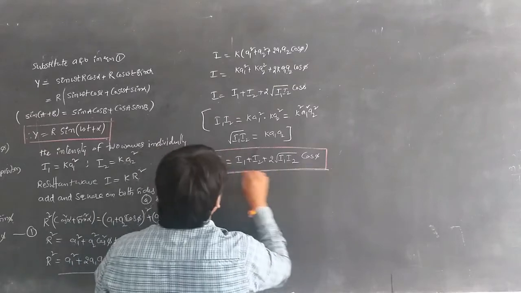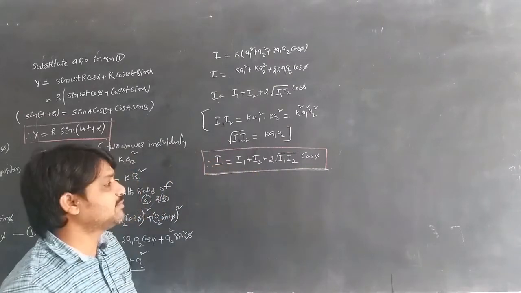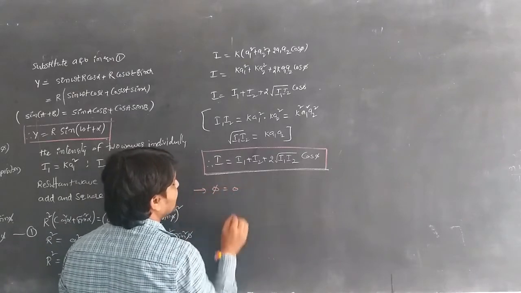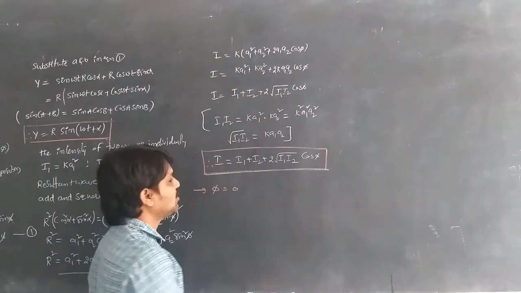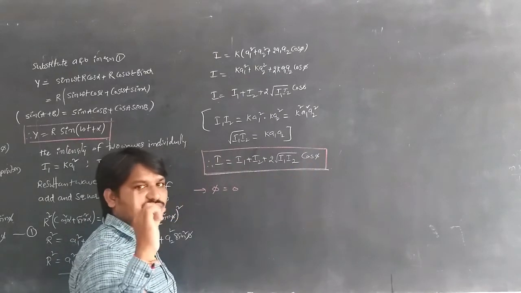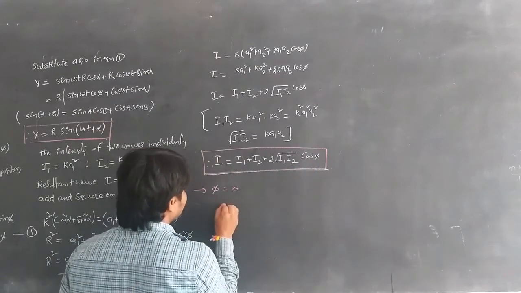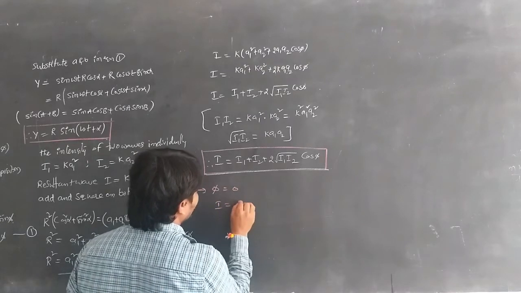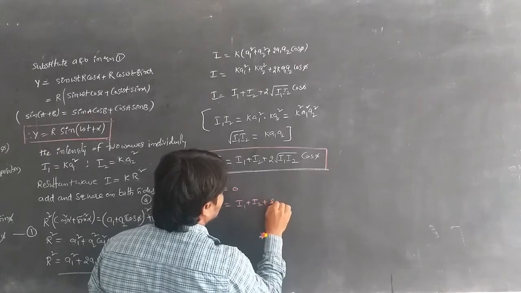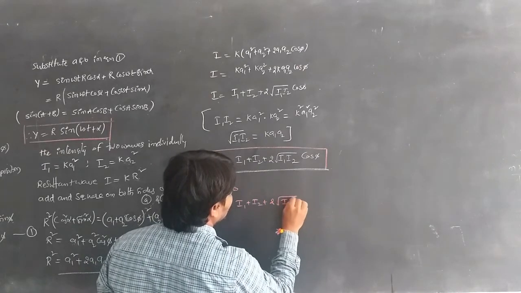From this formula, we can also see what happens when the phase difference phi is equal to 0. Then cos 0 is equal to 1, so I is equal to I1 plus I2 plus 2 root I1 I2.